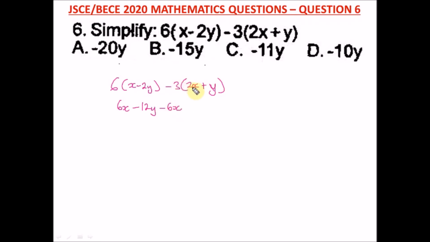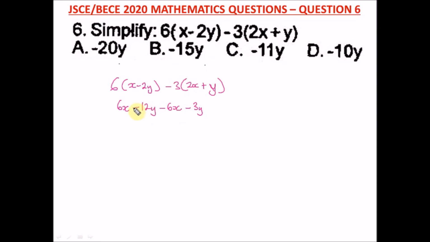Then a negative 3 times plus y, that will give us what? A negative 3y. Okay, you see that if you leave out this negative here, you will just do 3 times y and you get a positive 3y here. And if you resolve that way, the answer is here. Okay, but don't leave out this negative in front of 3. Okay, you have to use it to multiply, distribute it into this bracket.